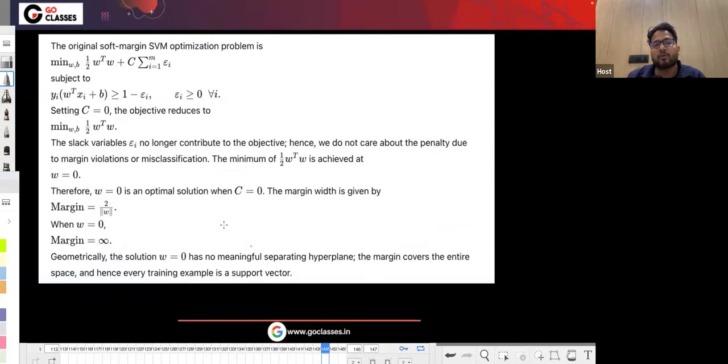Don't try to draw the margin geometrically, or try to infer what w equal to 0 is, because w equal to 0 has no meaningful separating hyperplane. This margin covers the entire space. Hence, every training example here is a support vector. So this was a very interesting question, that's why I put it, and the answer is 7.